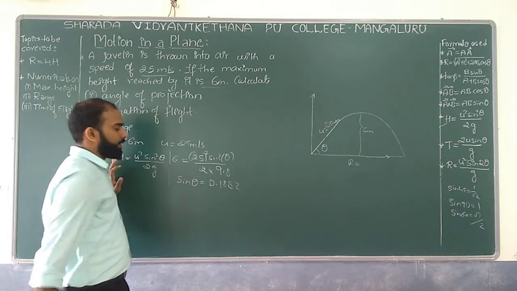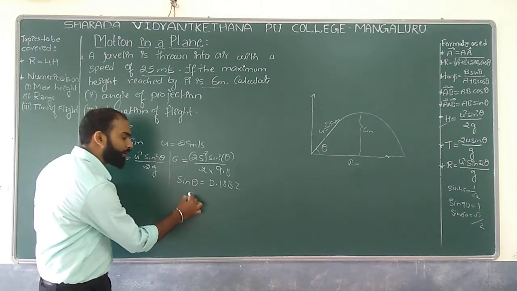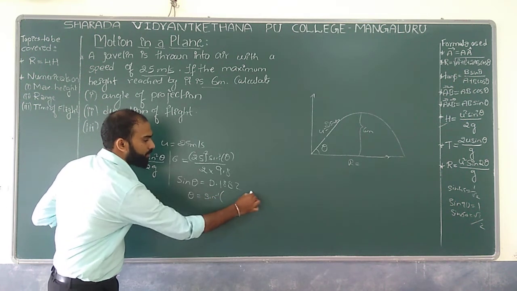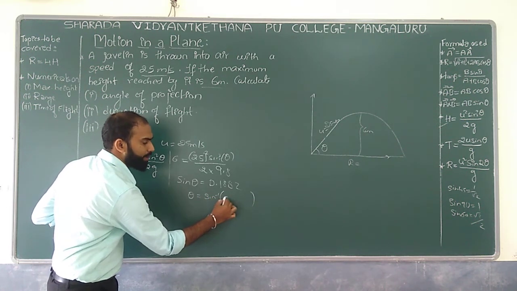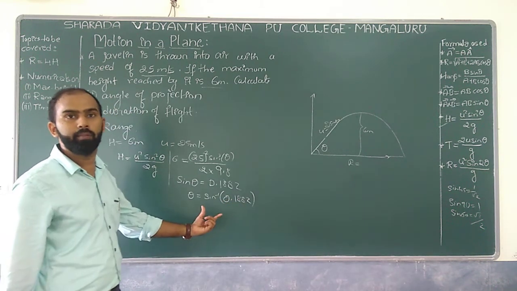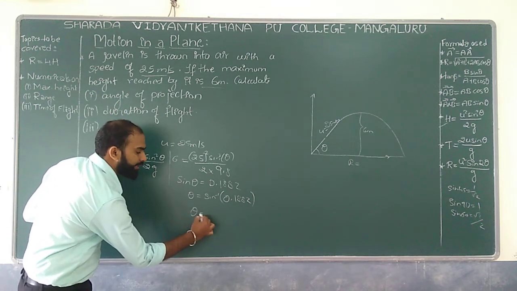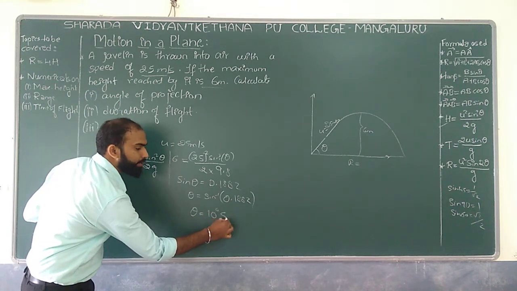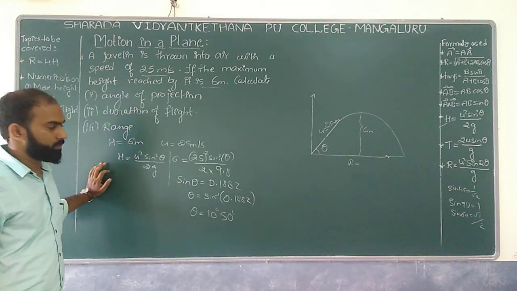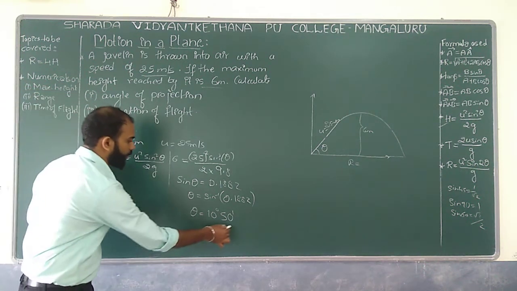Then your job is to get the theta value. Theta value you are going to get by using the logarithm table. That is nothing but sin inverse of 0.1882. If you check in the logarithm table, you are going to have an angle theta which is equal to 10 degree 50 minute. Are you getting? So this is how exactly we are supposed to get the theta value over here.